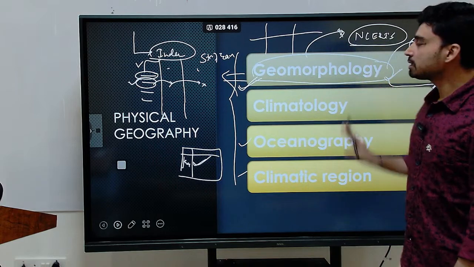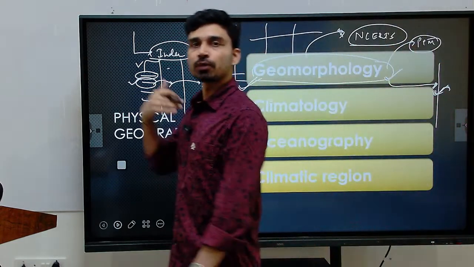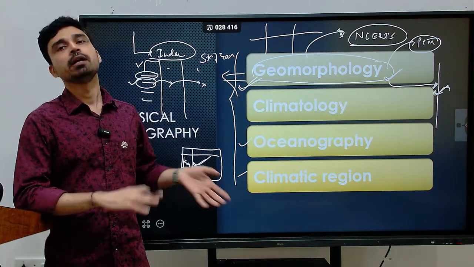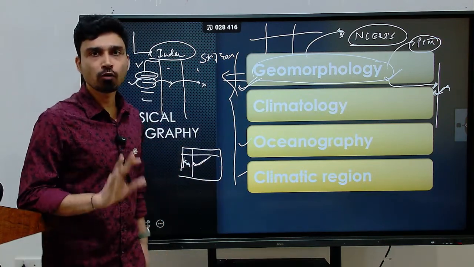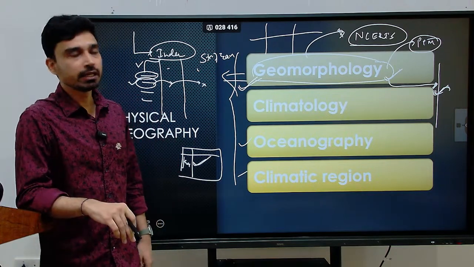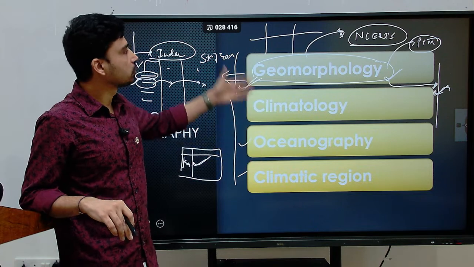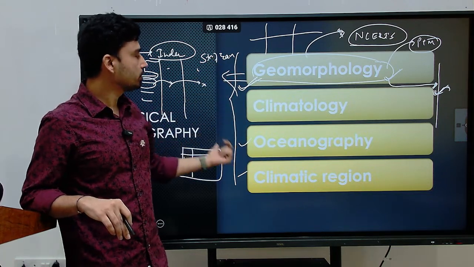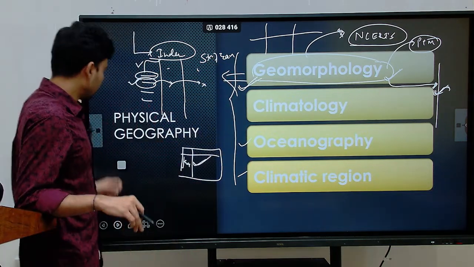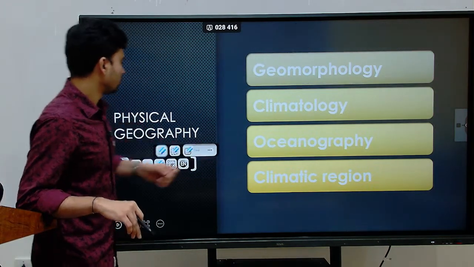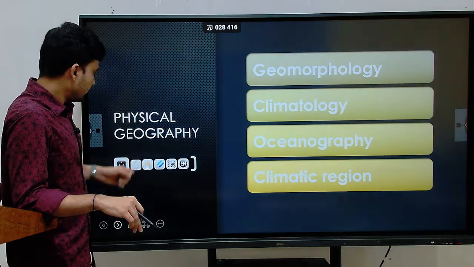And later, once you are done with all this, you can finally do a proper revision with all the concepts that you have learned, all the definitions that you have learned, and the why, how and what aspects of all the facts mentioned in NCERT. So that is how you have to prepare all these four topics here, that is geomorphology, climatology, oceanography and climatic regions. So that is the first part.